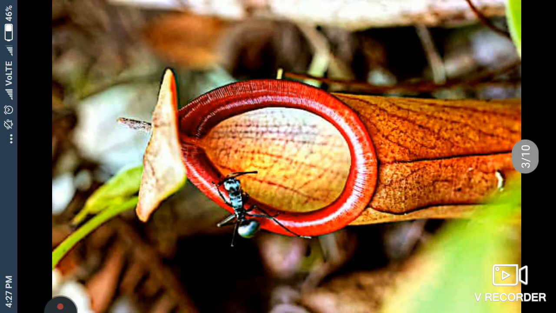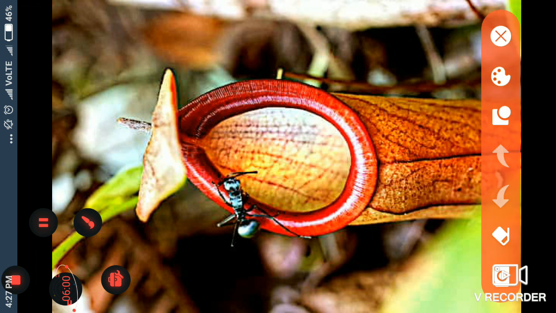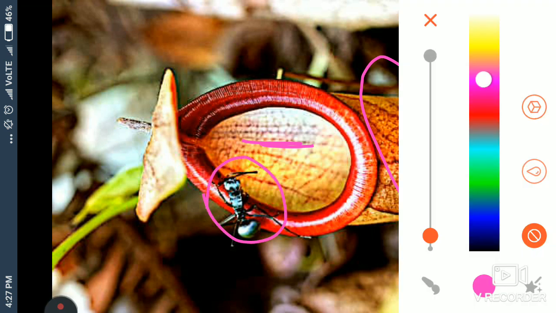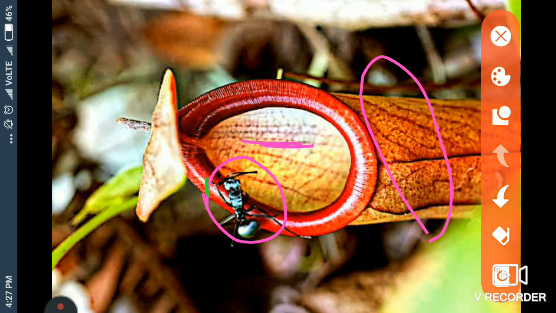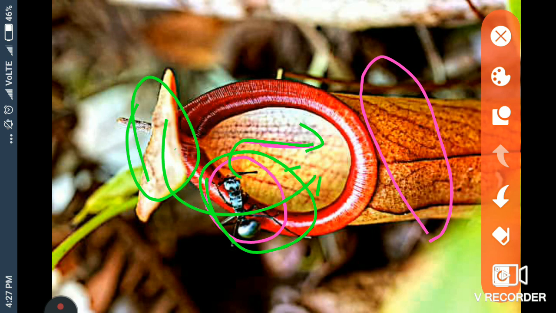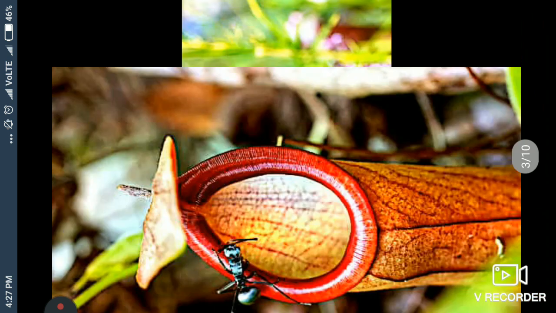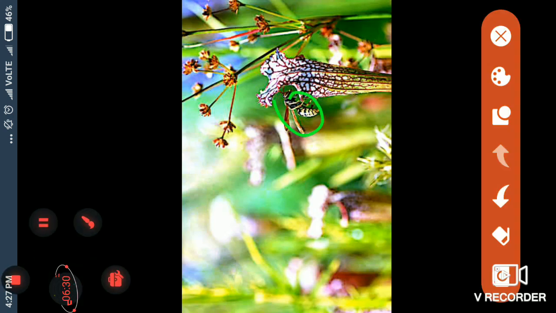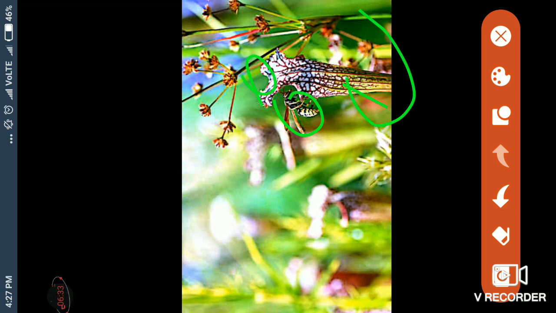Understand? So you are seeing here the picture of the pitcher plant. Look, this is the pitcher-like structure, and this is the slippery stage, and this is the insect. Understand? This is the insect and this is the lid. When this animal goes inside it, the lid just closes. Look at the same, this is also the insect, this is the pitcher-like structure, and this is the lid. It will go downside and the lid will cover it.